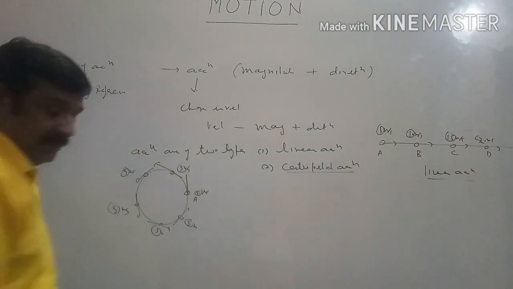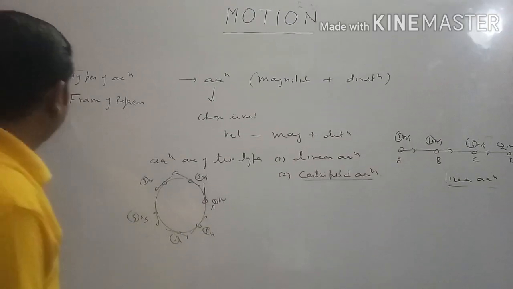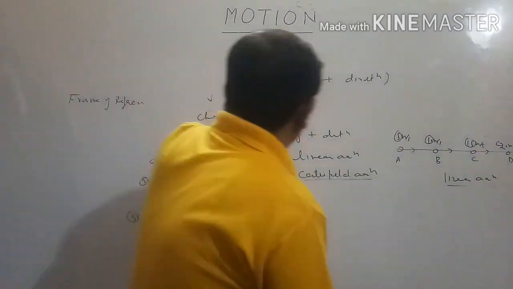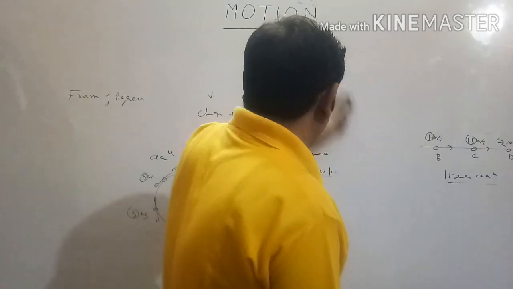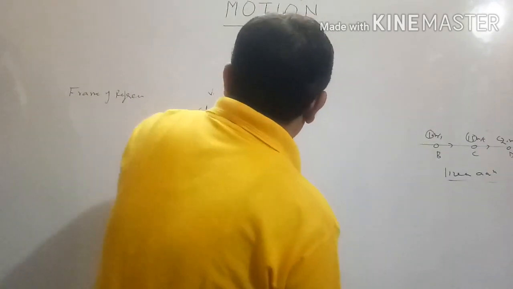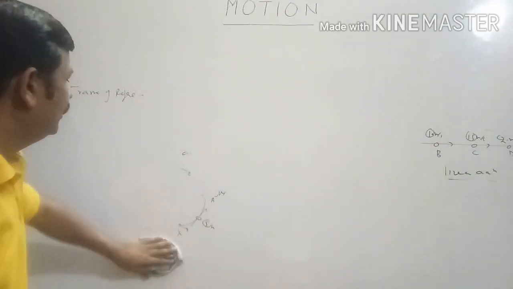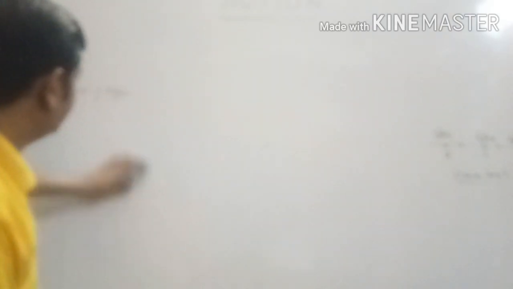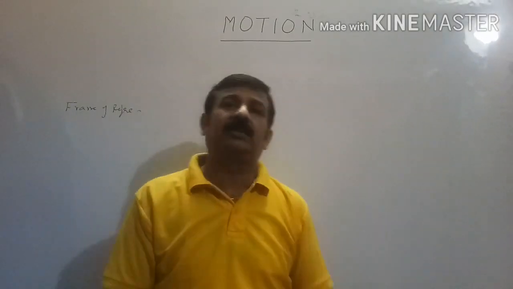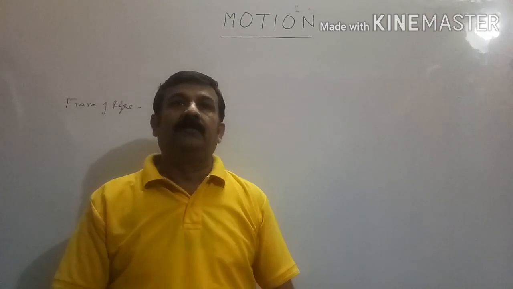Now frame of reference. When we discuss motion of any body, any object, we have to assume a frame with respect to which only we observe the motion. That frame is called frame of reference. For example, if you are observing the motion of a train while standing on the roadside, the frame of reference is earth, because with respect to earth we are observing the motion.